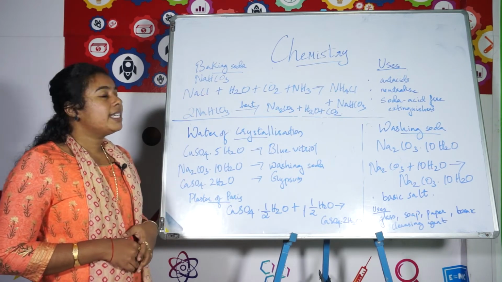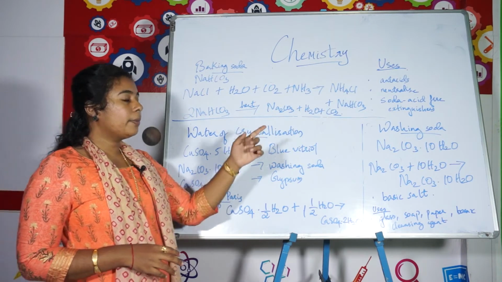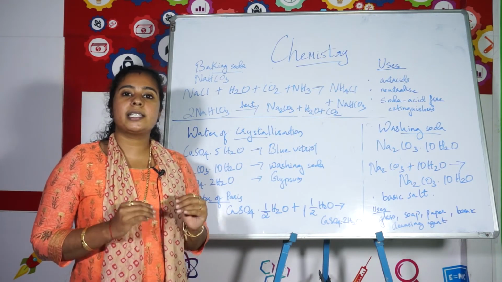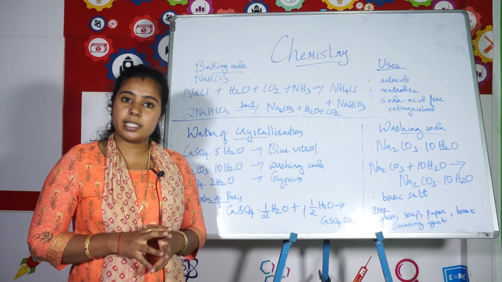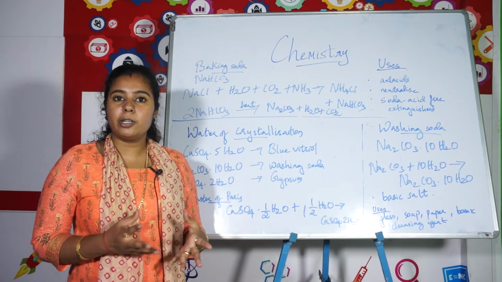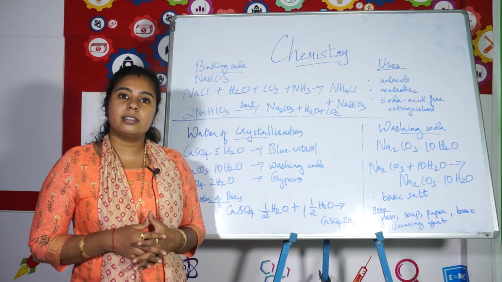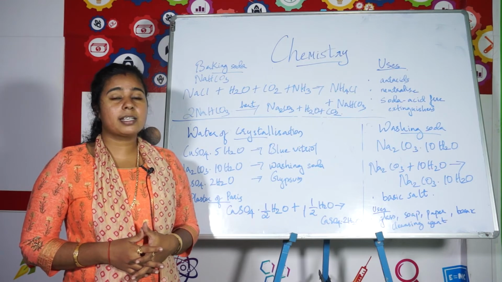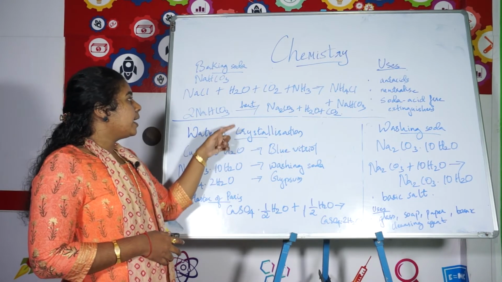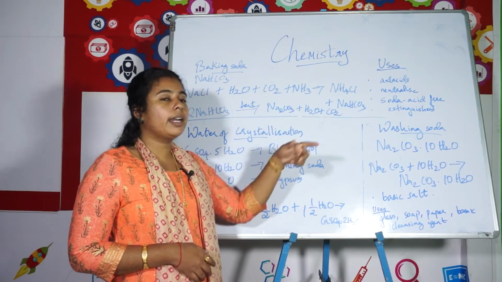Now, as you know, it is a mild, non-corrosive basic salt. Okay, sodium bicarbonate is basic and it is non-corrosive. Non-corrosive means it does not bring any corrosion to the surface on which it is kept. It is a mild, non-corrosive basic salt. Okay, since it is a basic salt, it is prepared from a strong base. Now, sodium bicarbonate on heating will produce sodium carbonate, water and carbon dioxide.